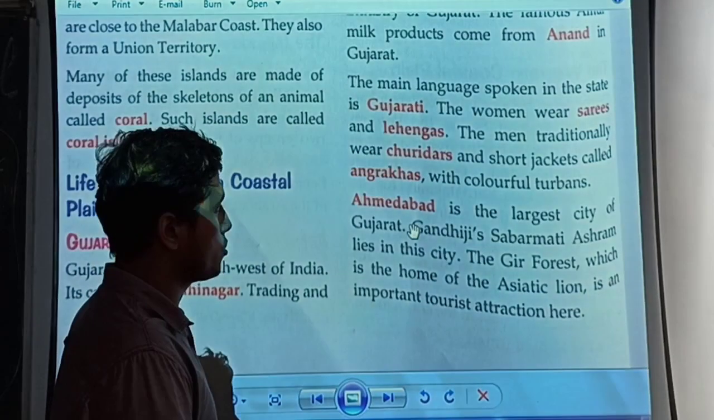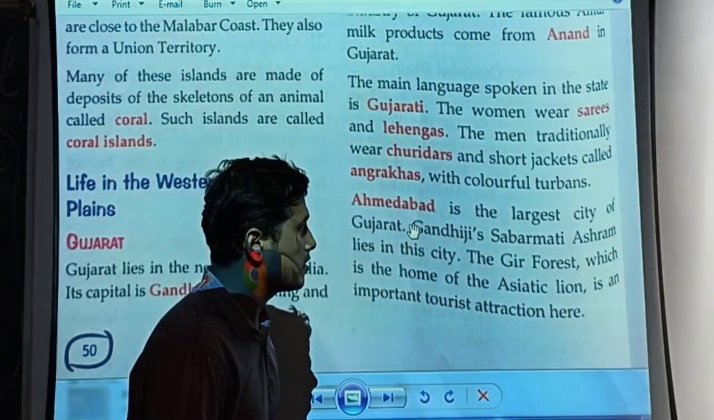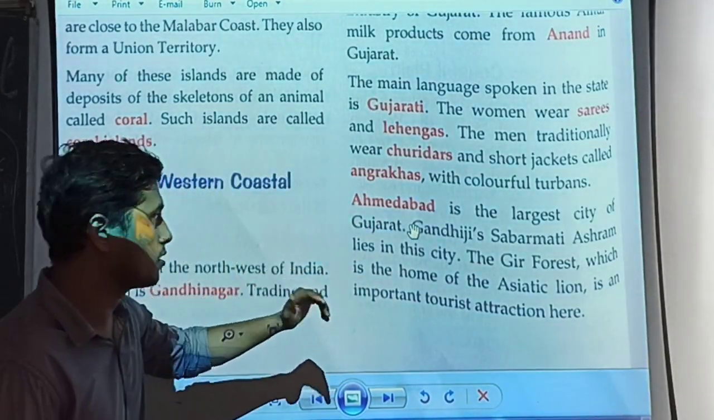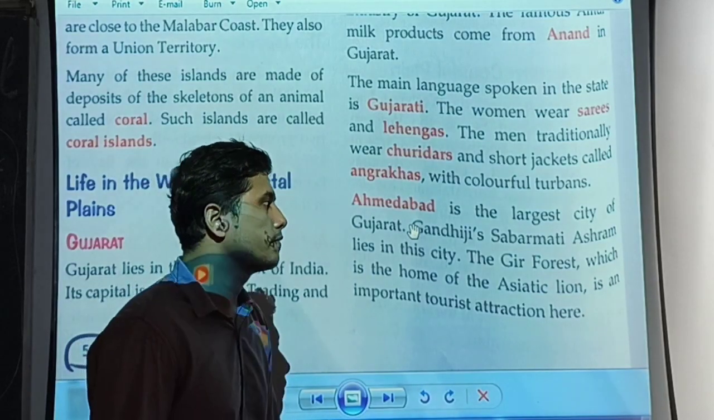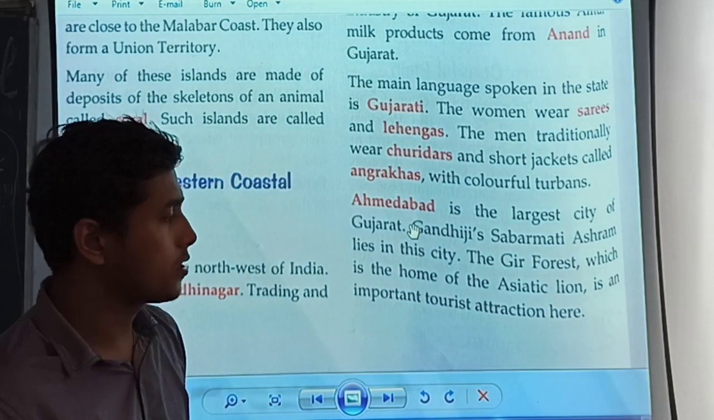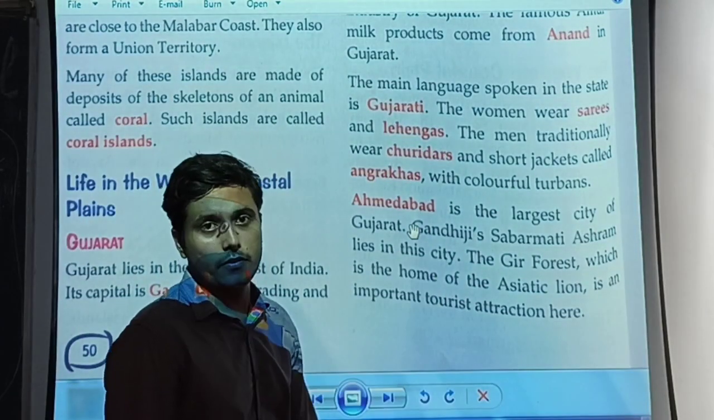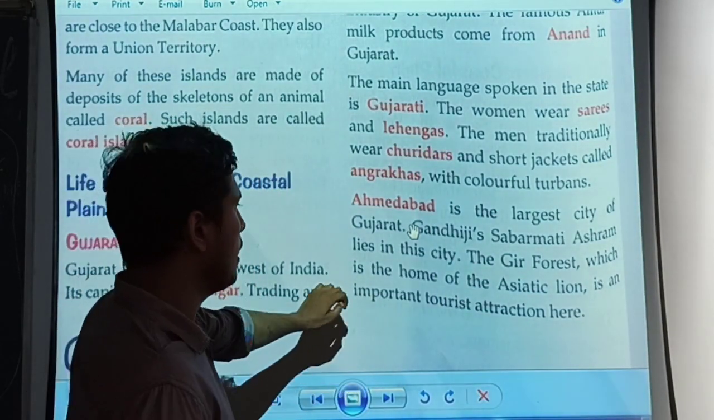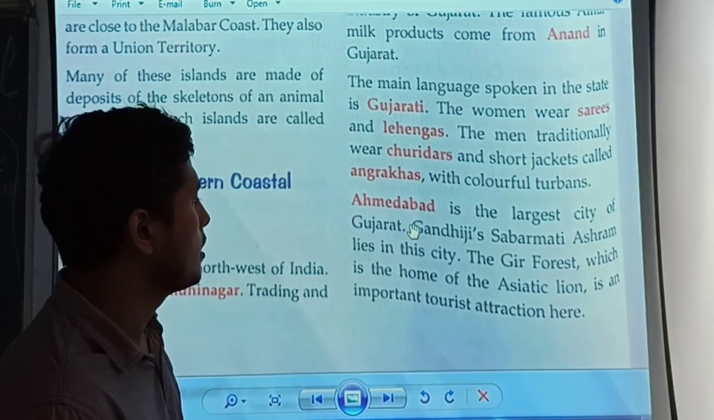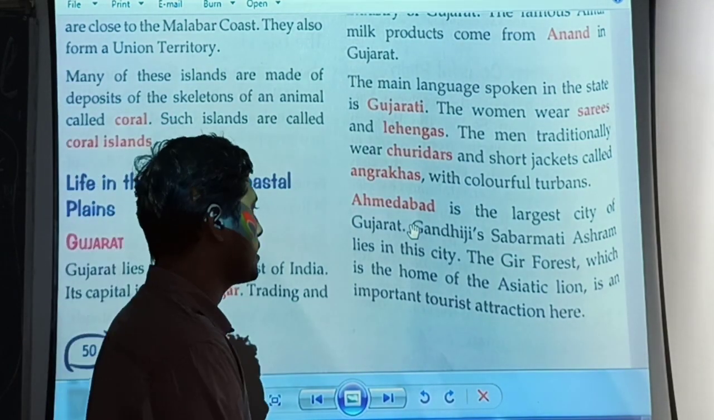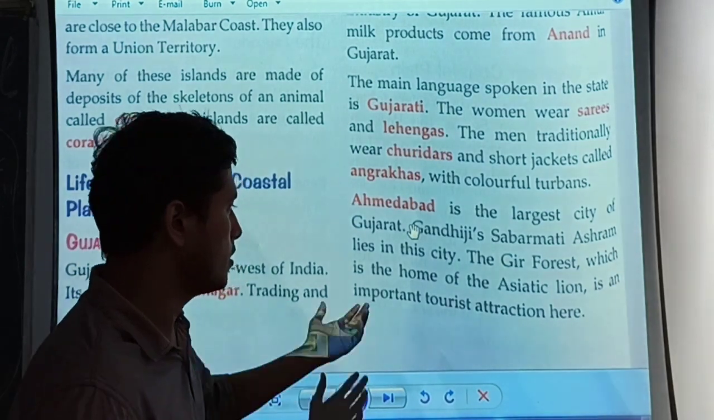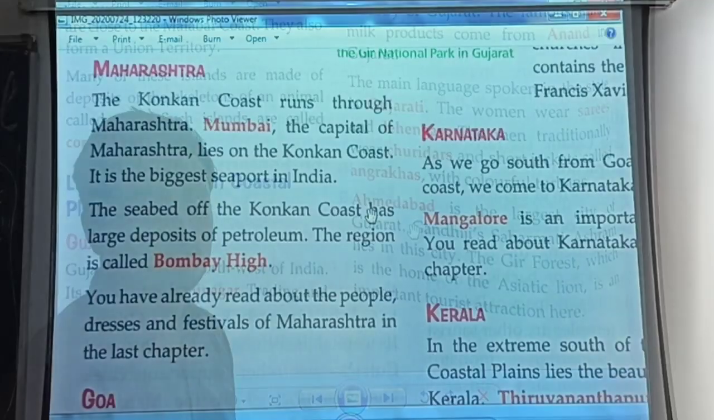Ahmedabad is the largest city of Gujarat. Gandhiji's Sabarmati Ashram lies in this city, in Ahmedabad only. The Gir Forest, which is the home of the Asiatic lion, is an important tourist attraction here. If we talk about the Gir Forest, it is there in that place only, and it is a home for the Asiatic lion. It is an important tourist attraction, and people come here.